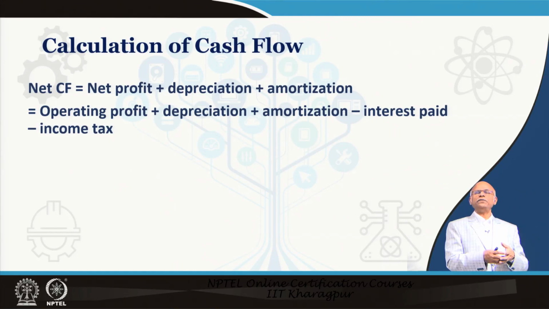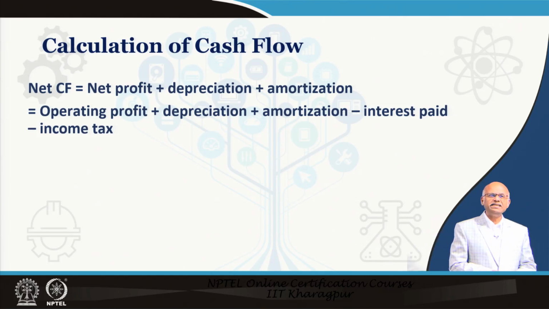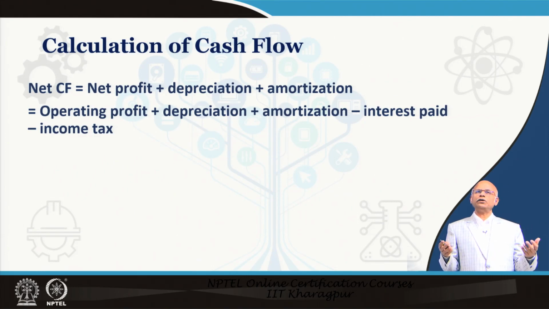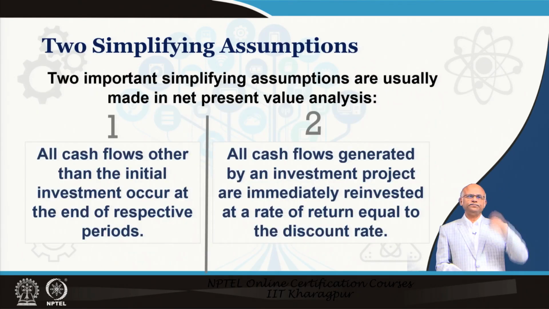That means operating profit plus depreciation plus amortization, but then minus interest paid minus income tax is the cash flow, because interest also is to be deducted from operating profit, income tax also is to be deducted from operating profit to get net cash flow.